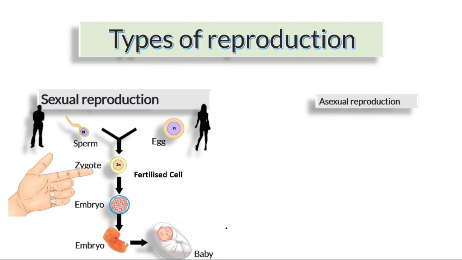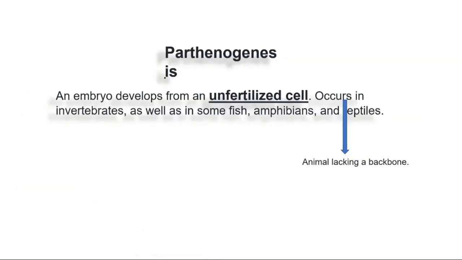But in the case of parthenogenesis, once again it's an unfertilized cell, and it occurs in invertebrates as well as some fish, amphibians and reptiles,